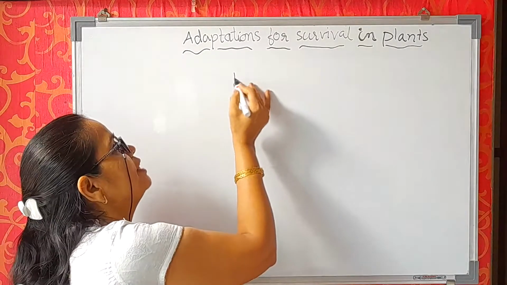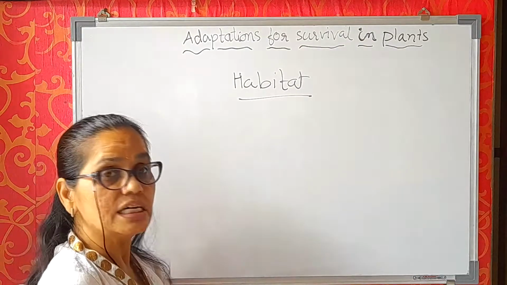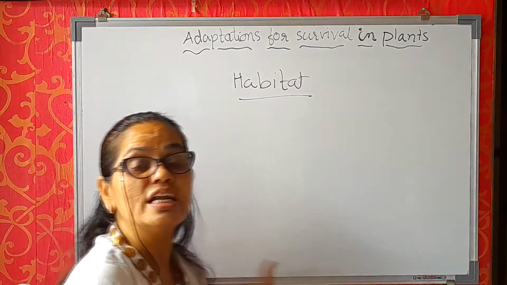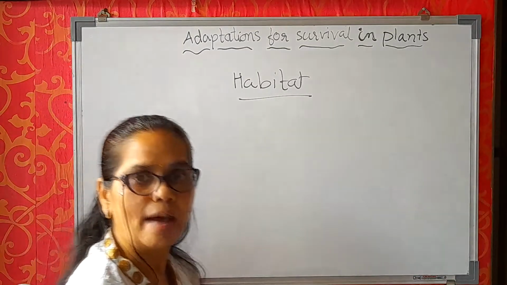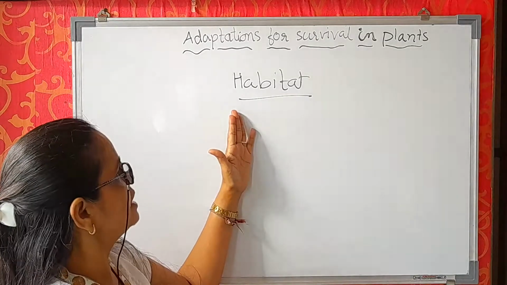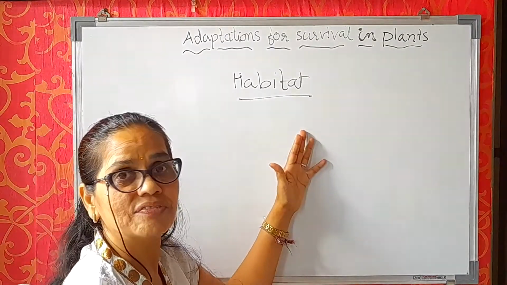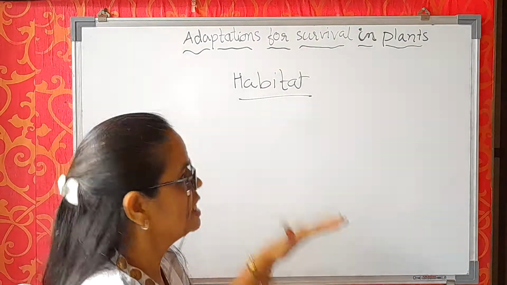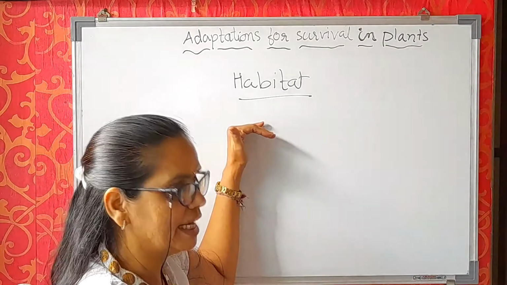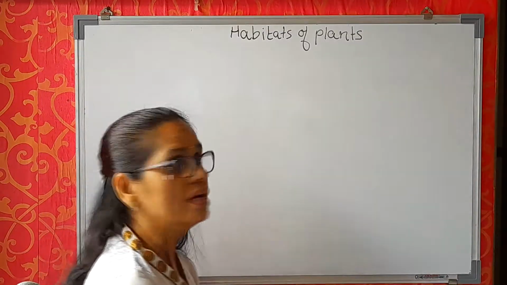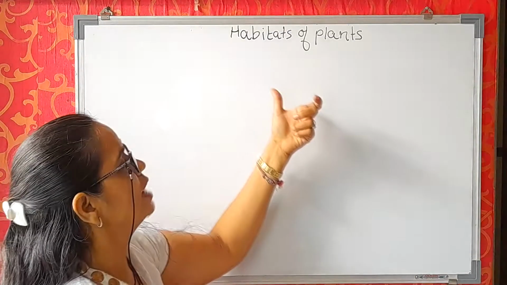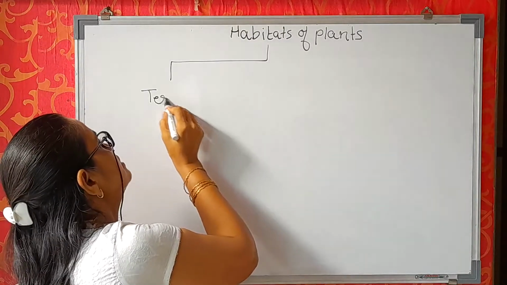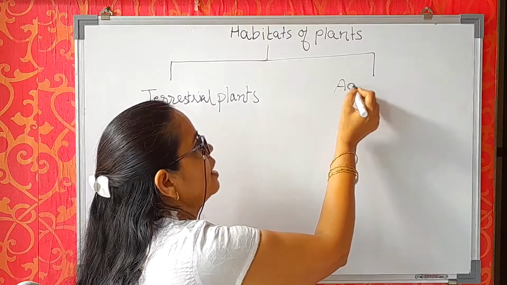So, what do you mean by habitat first? Habitats mean the region where living things naturally live or grow naturally. It is called habitat. Now, these habitats are classified into two types. As I have told you, habitats of plants are categorized into two types. One is terrestrial plants and the other is aquatic plants, right?